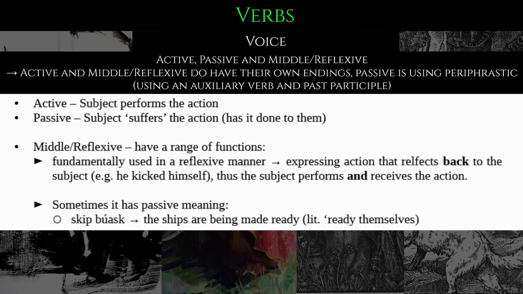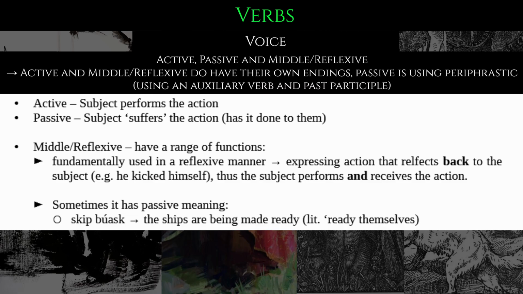Now, with the active, the subject performs the action. With the passive, the subject suffers the action, which means the action is done to the subject. And as you can imagine, with the middle or reflexive, the subject does not only do the action, but is also the receiver of the action.